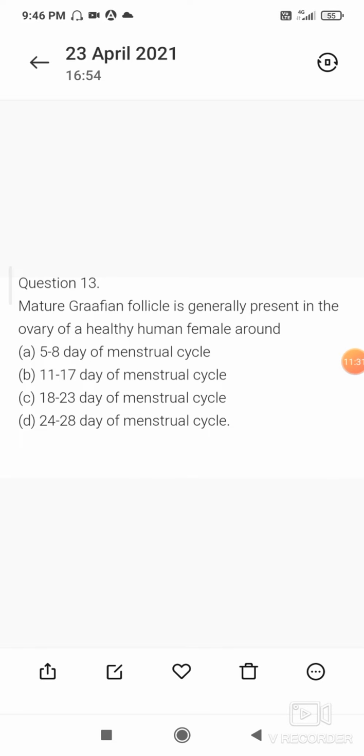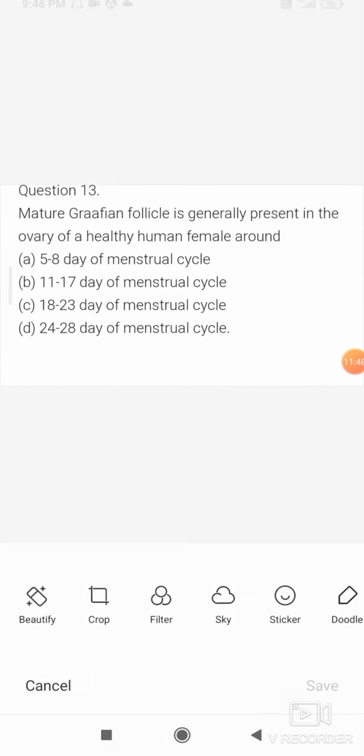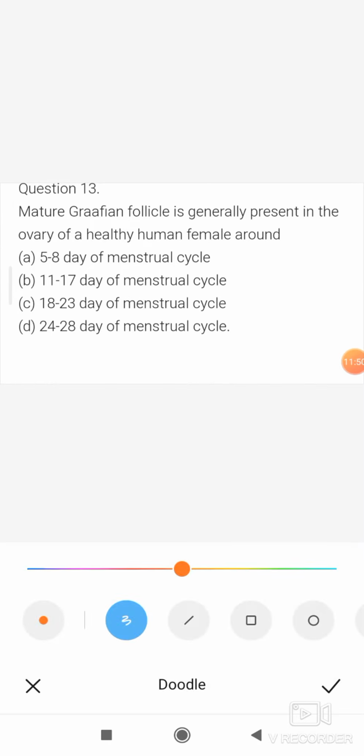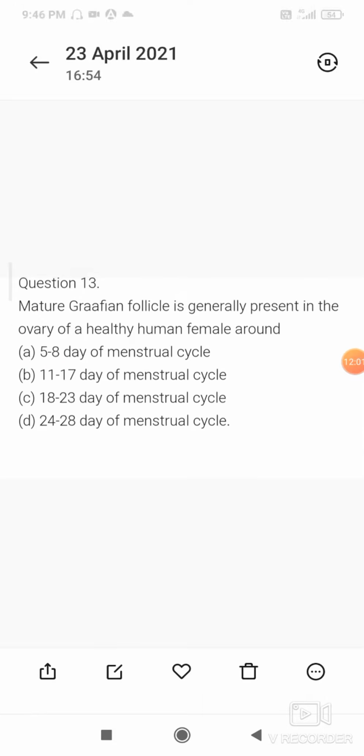So at the 14th day of the menstrual cycle, ovulation takes place, and before the day of ovulation, the mature Graafian follicle is ready in the human female ovary. So option B is correct, 11 to 17 day of the menstrual cycle.